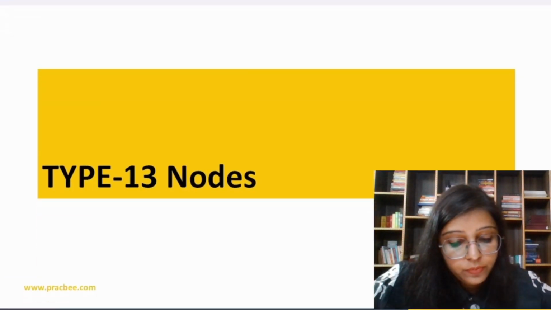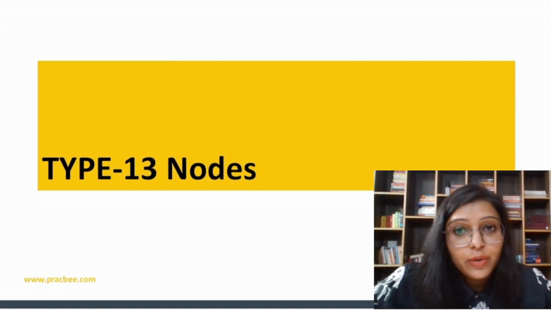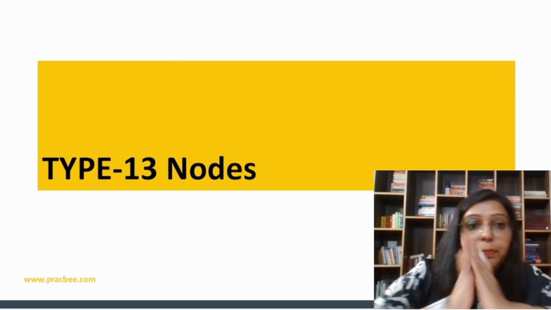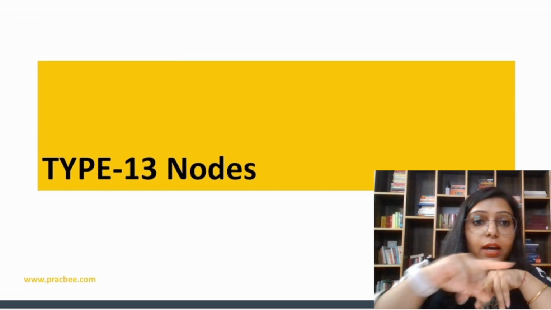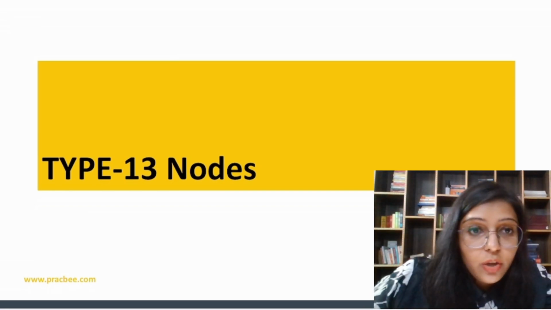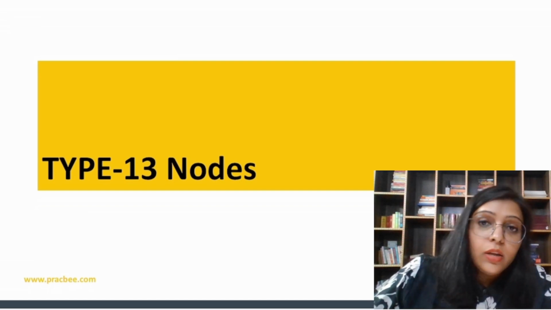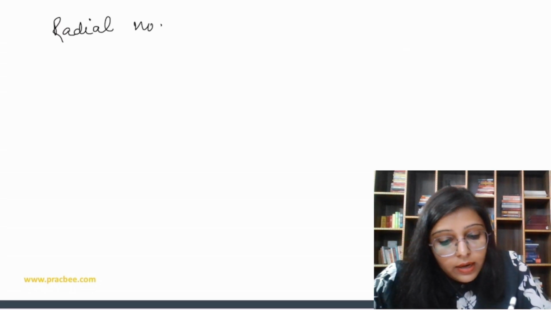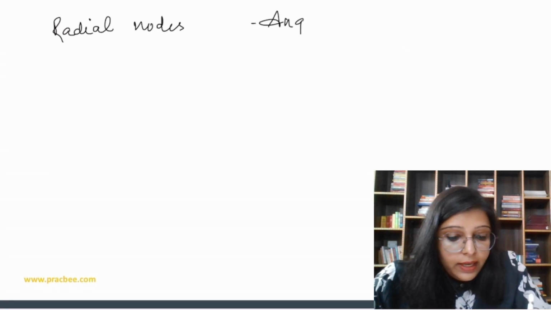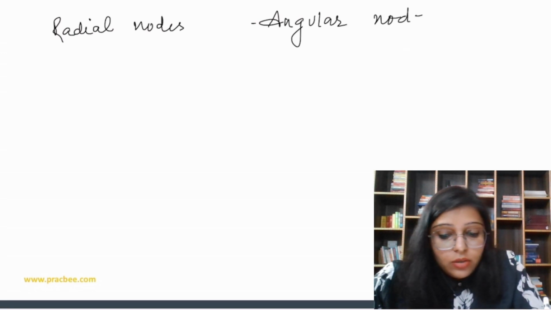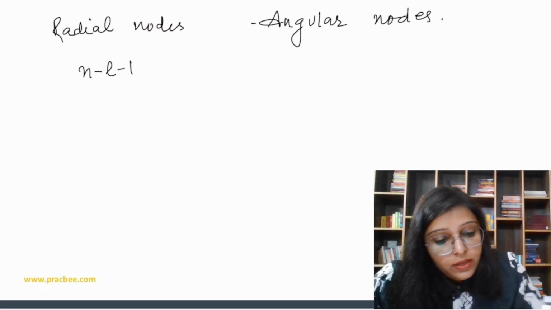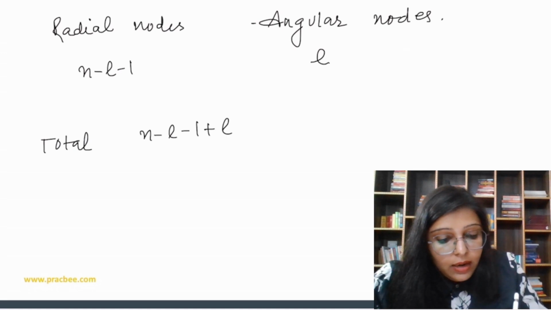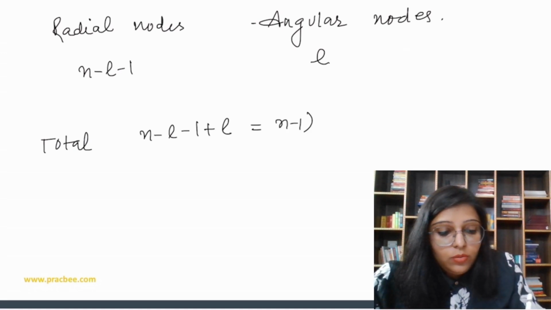Okay, now let's move to the next type. So here we are going to calculate nodes. So what are nodes? Node can be a plane, angular plane, or it can be a spherical surface where the probability of finding the electron is zero होगा, right? So we have two types of nodes, radial nodes and angular nodes. So radial nodes n minus l minus 1, angular l, and total n minus l minus 1 plus l. So it is going to be n minus 1 total nodes.